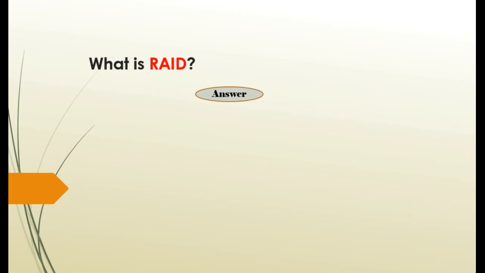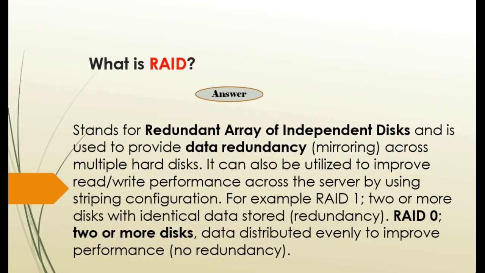What is RAID? RAID stands for Redundant Array of Independent Disks and is used to provide data redundancy, that is mirroring, across multiple hard disks. It can also be utilized to improve read or write performance across the server by using a striping configuration. For example, RAID 1: 2 or more disks with identical data stored, that is redundancy. RAID 0: 2 or more disks with data distributed evenly to improve performance. There is no redundancy.